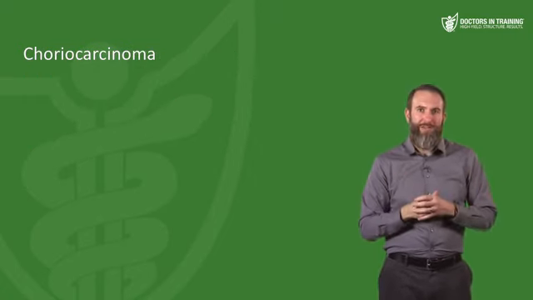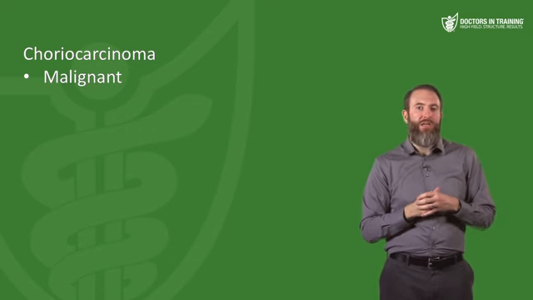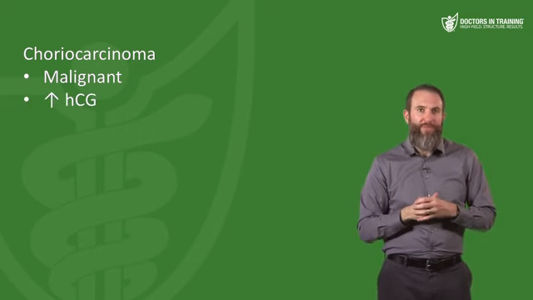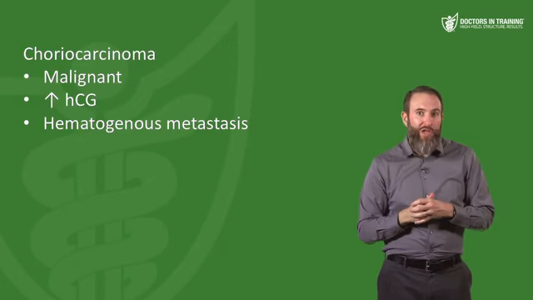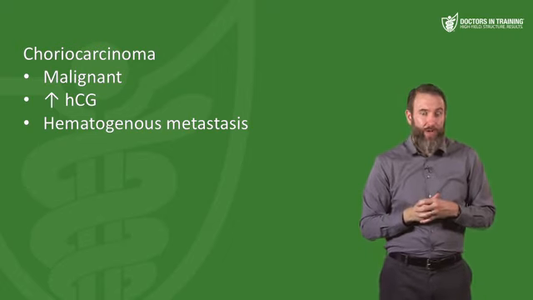Choriocarcinoma. So choriocarcinoma is malignant and can cause increases in HCG, so remember that. This is a tumor with disordered syncytiotrophoblasts and cytotrophoblasts. Since you have all these syncytiotrophoblasts, that's why you see an elevation in that HCG. These tumors will metastasize hematogenously as well.